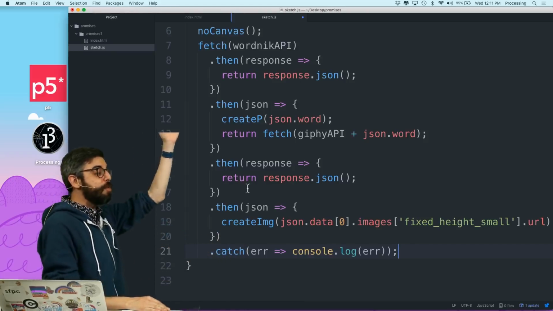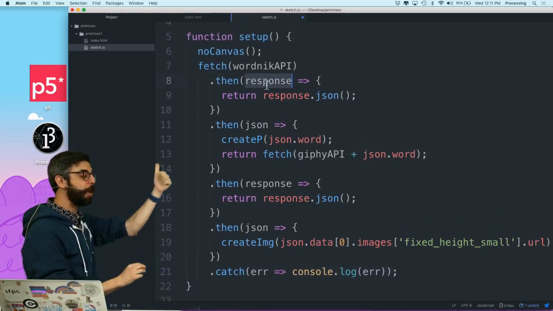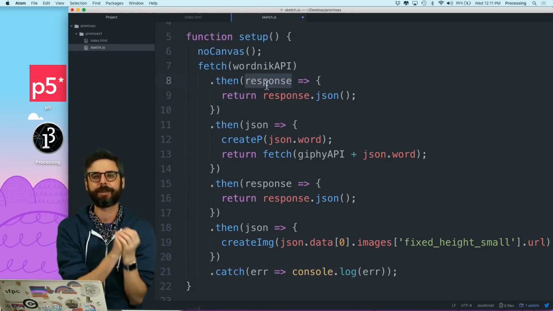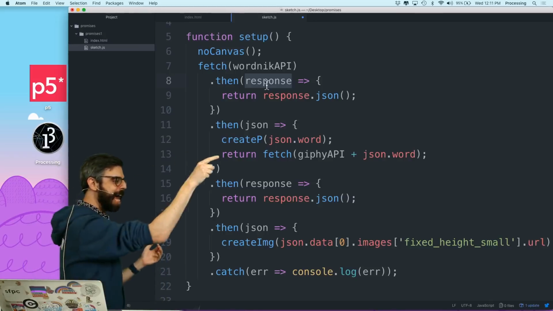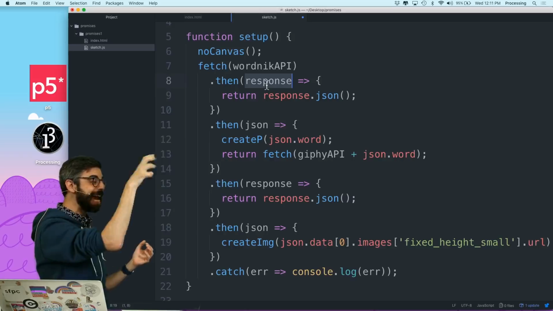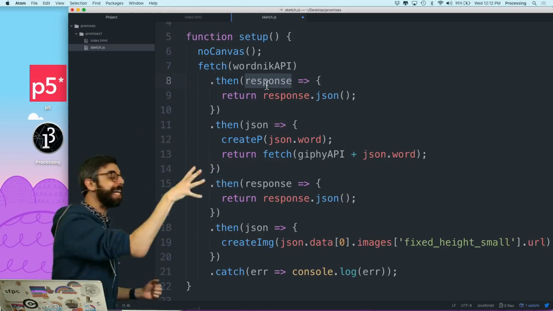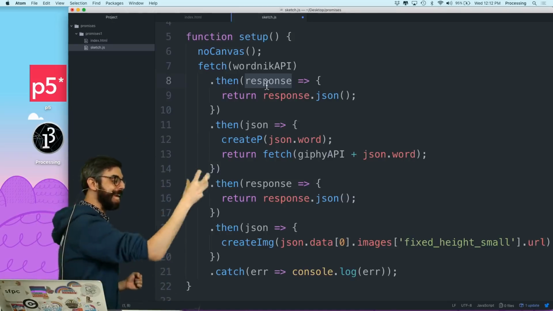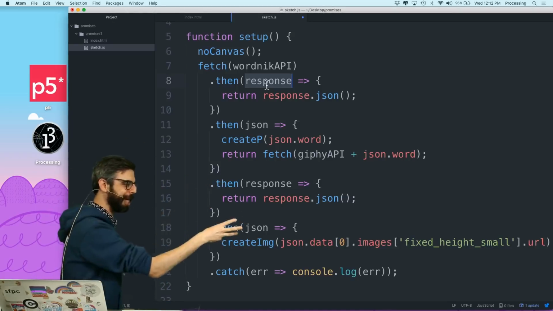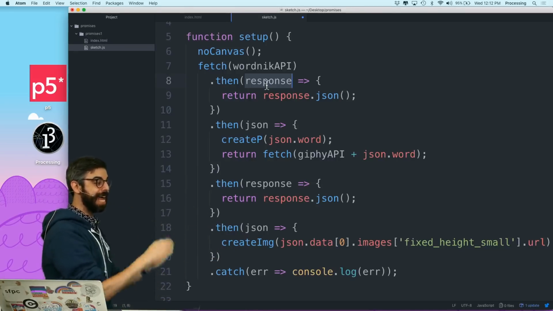But I'm starting with fetch and getting a promise. Then I get a response back and I'm returning the next promise about converting it to JSON. Then I'm getting the JSON, adding the paragraph, and asking to fetch more data. Once that promise gets resolved, I take that result, return it to the JSON. Once that's ready, I take that JSON and make an image, and then I'm done.